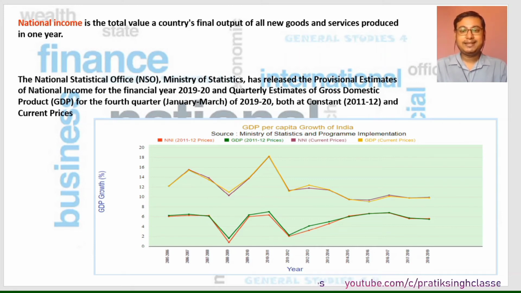The data will be given by pie graph or general graph, and they will ask questions related to that statistically, like what is the difference between the GDP of year 2020 and year 2018. If they give you 5 years data, they may also ask what is the difference between maximum and minimum GDP or GNP, and a lot of things will be there. So you have to keep in mind how to interpret the data based on these graphs.